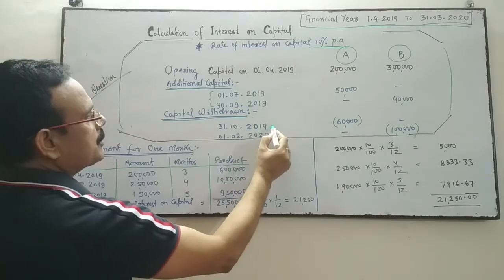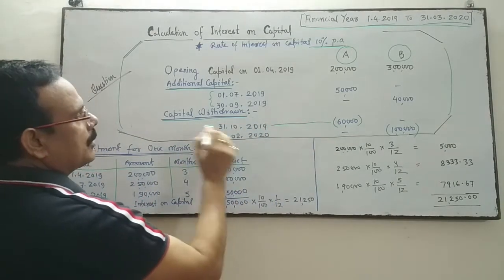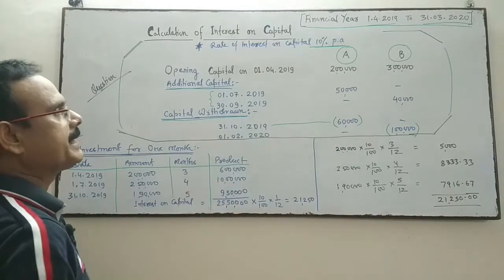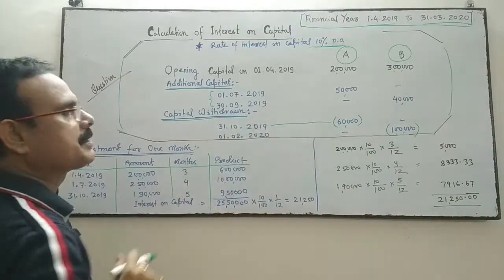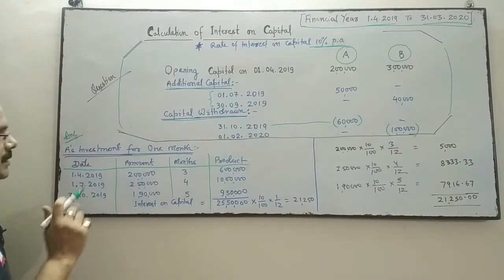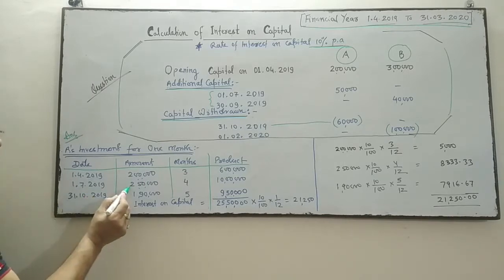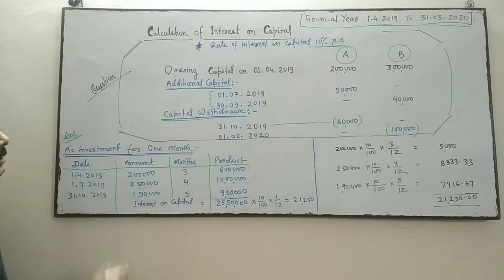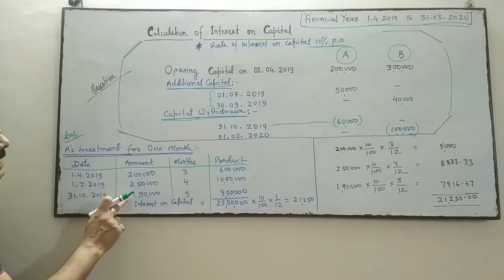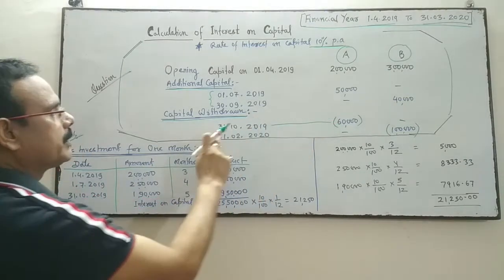On 31st October 2019, A has withdrawn 60,000 from the business, which is a capital reduction, so 60,000 will be deducted from 2,50,000. Now his capital is 1,90,000 after this withdrawal.